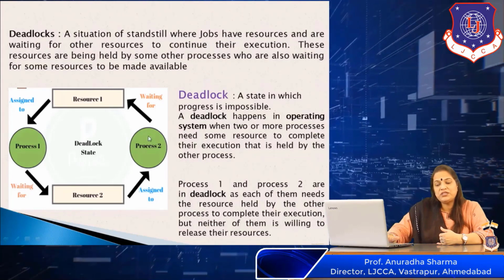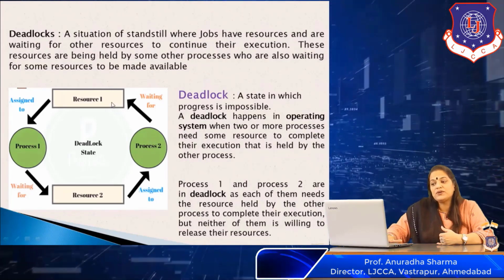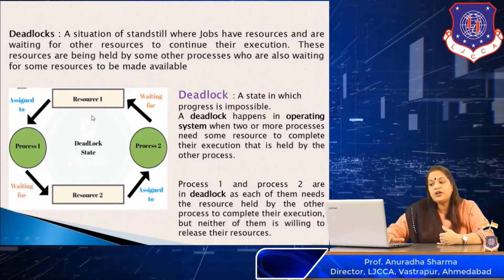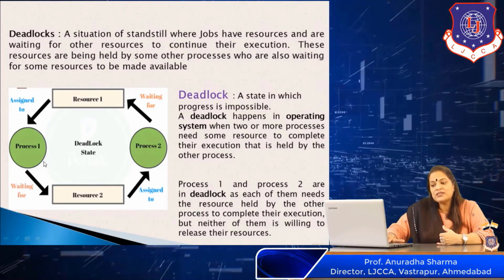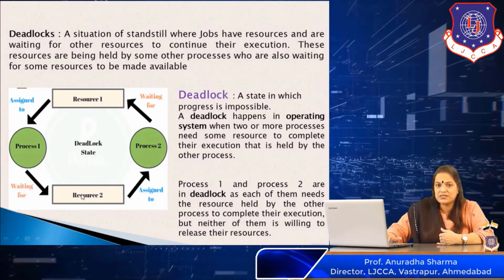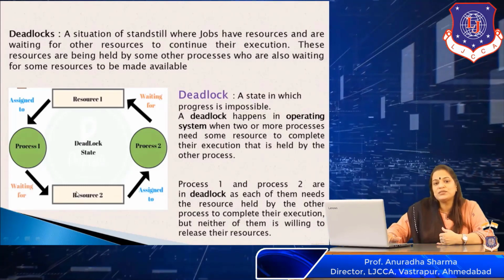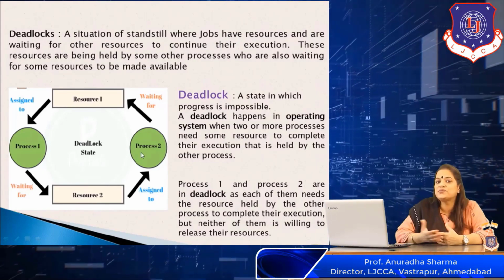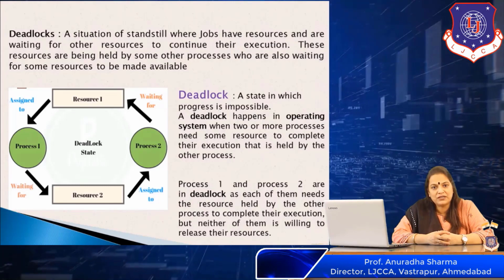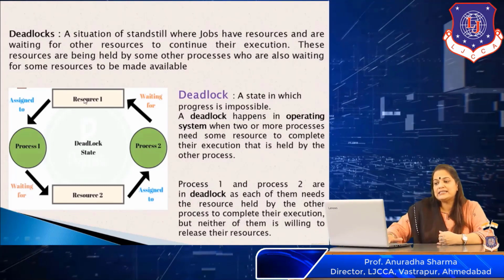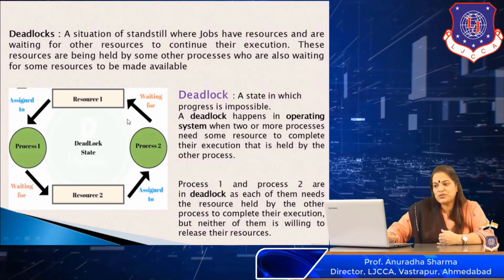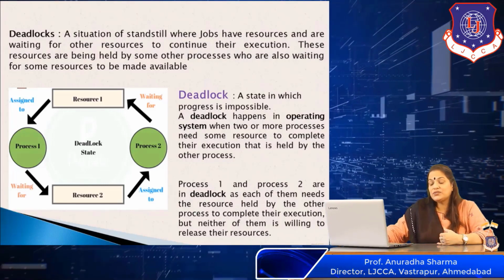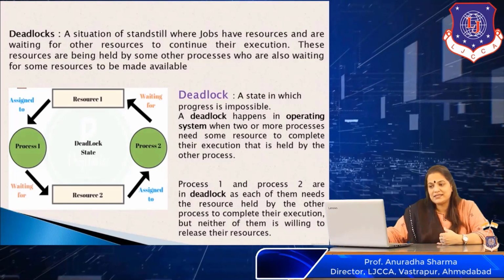Now this process P2 does not get resource 1 because resource 1 is with process 1. And process 1 cannot release resource 1 because it needs resource 2 to finish its execution. Resource 2 is not available for process 1 because it is with process 2. And this continues. That is a situation of a deadlock. Here, this is entirely a deadlock situation where two resources and two processes are involved. So this is a situation of complete standstill.